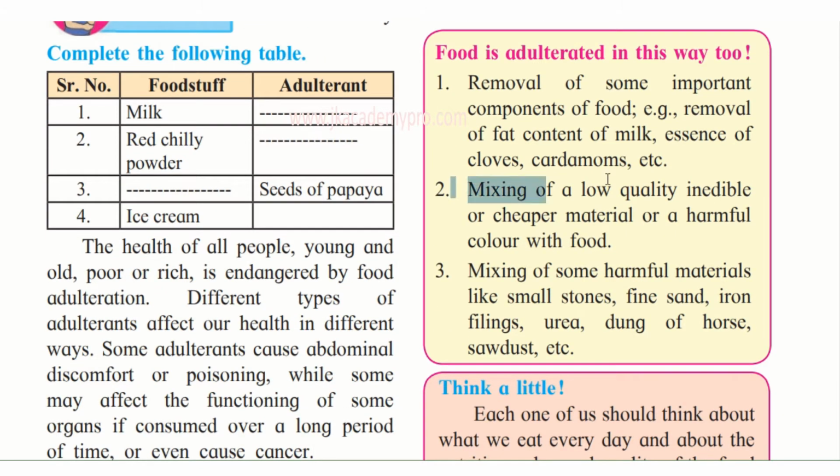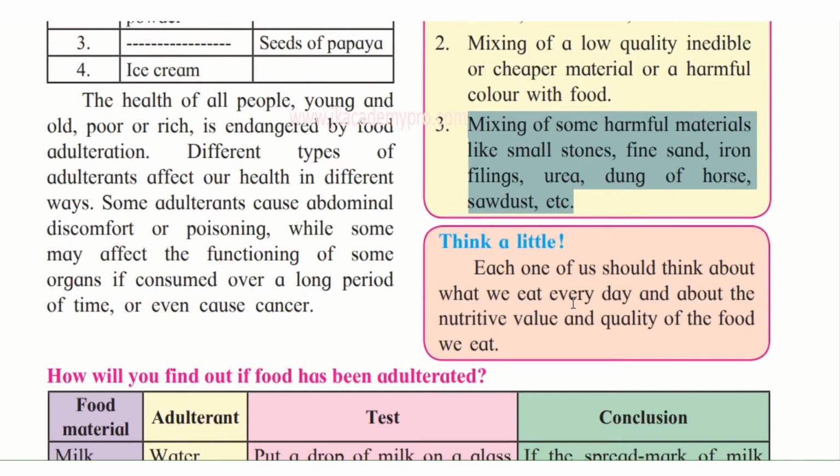Then mixing a low quality, inedible or cheaper material or harmful color with food. So they may add other materials of cheaper quality. Then mixing of some harmful materials like small stones, fine sand, iron filings, urea, dung of horse, sawdust, etc. which can also be very harmful for our health.